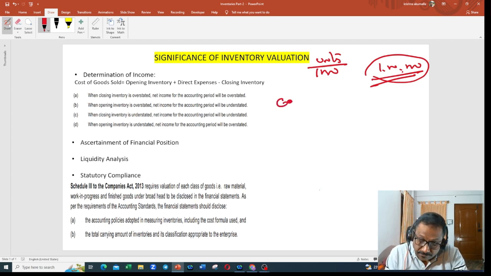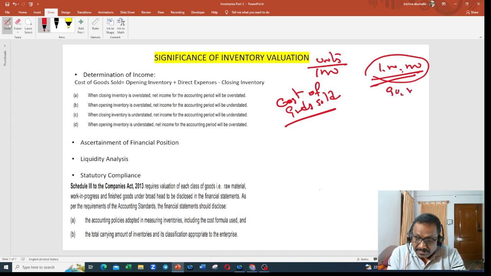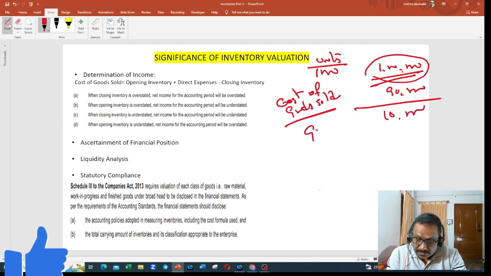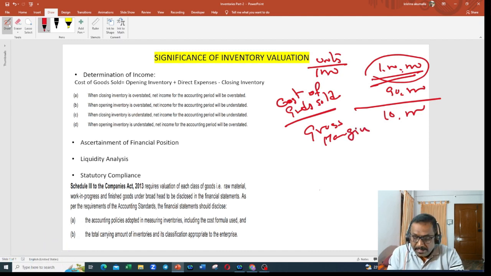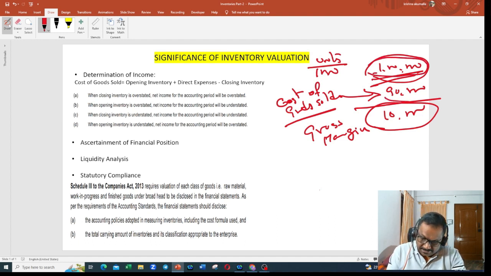If I know the cost of goods sold, let us say it is 90,000, if I reduce this 90,000 from 1 lakh, this 10,000 rupees is my gross margin, gross profit. How did I get this 10,000 gross profit? Since I know the cost of goods sold, I reduced 90,000 worth of cost of goods sold from goods sold worth 1 lakh, and I got 10,000 profit. This profit is nothing but my gross profit.